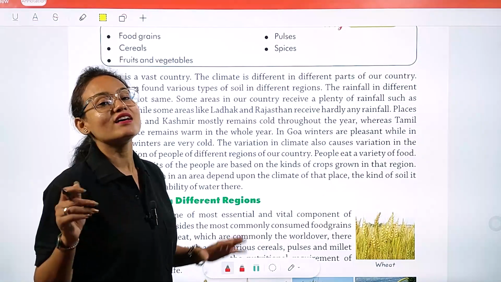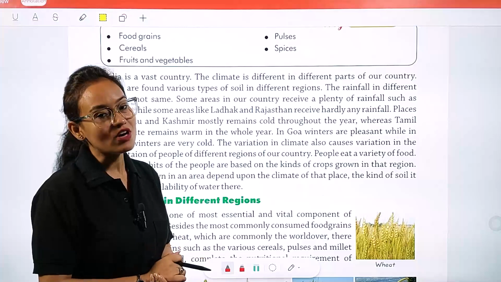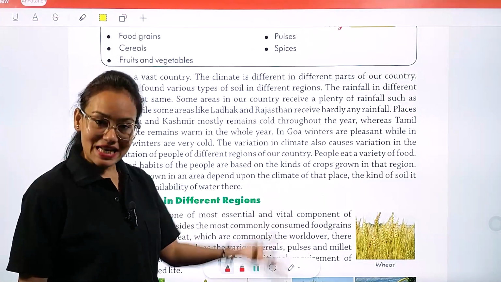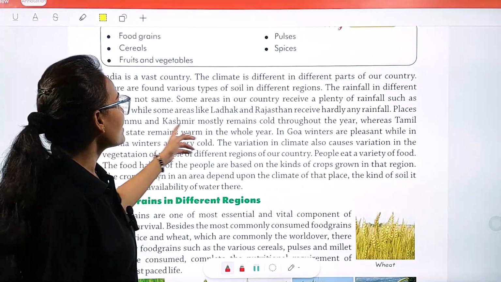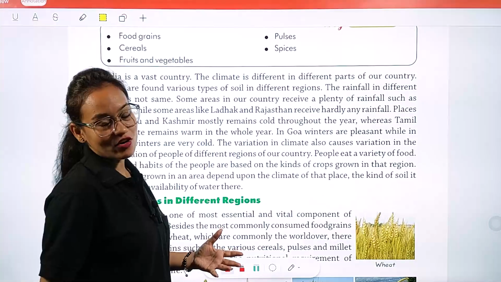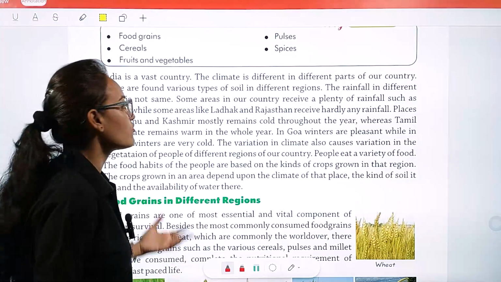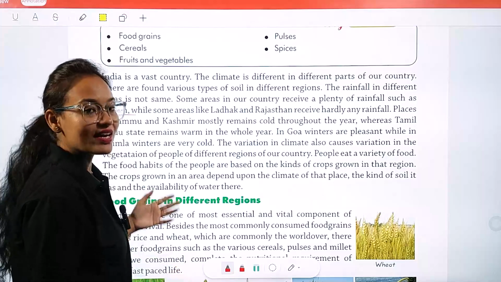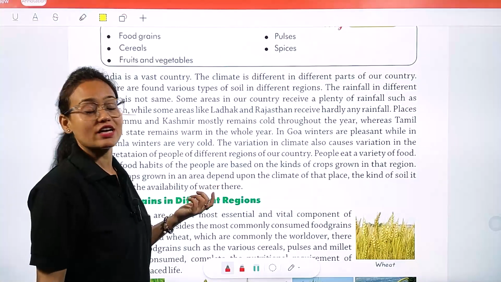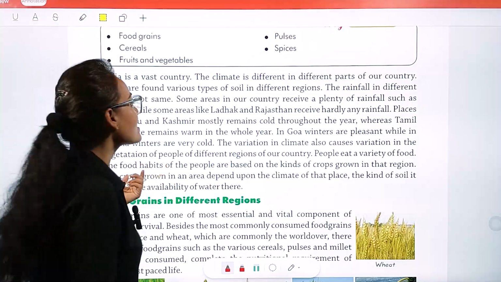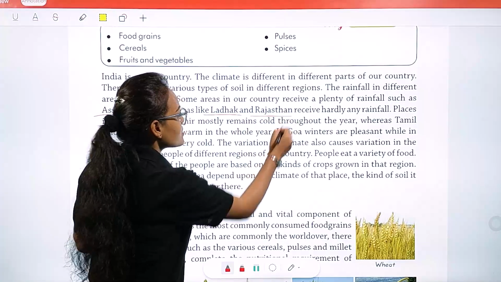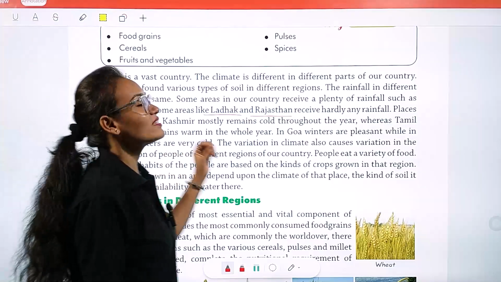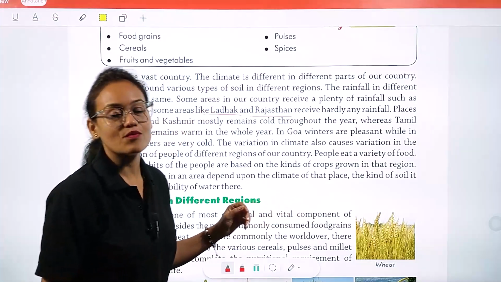Throughout our country there is no equal amount of rainfall. Some areas receive more rainfall while some areas receive less rainfall. Some areas in our country receive plenty of rainfall, meaning a large amount of rainfall, just like Assam. Assam, a northeastern state of India, receives the maximum amount of rainfall, while on the other hand, areas like Ladakh and Rajasthan hardly receive rainfall.